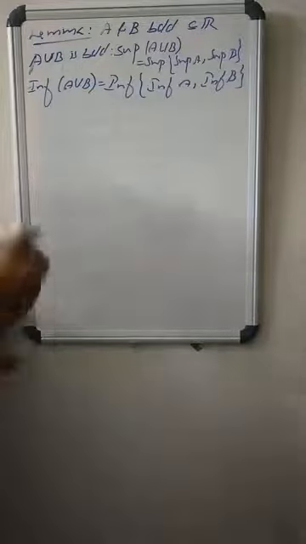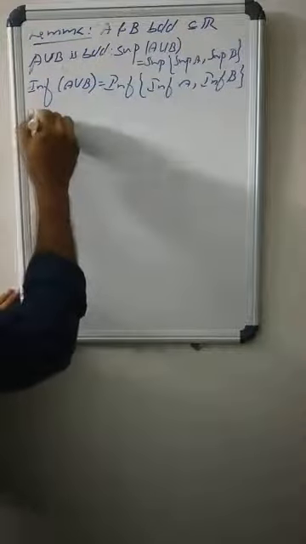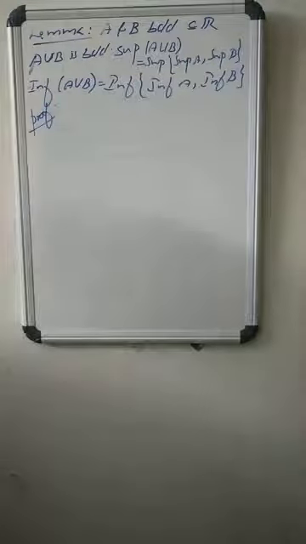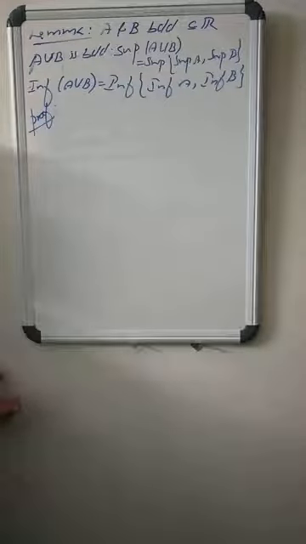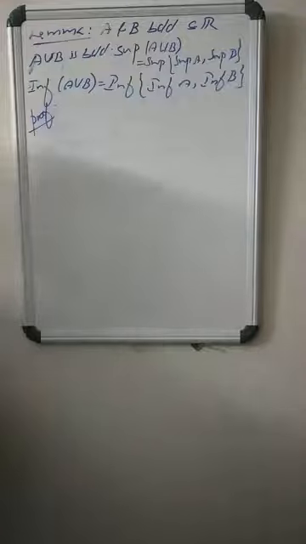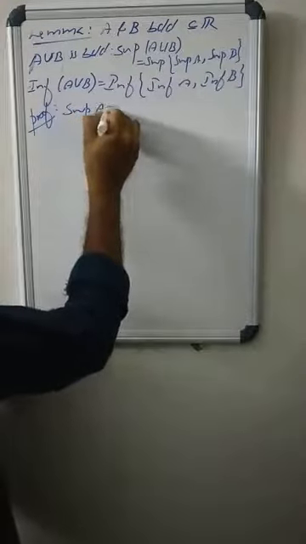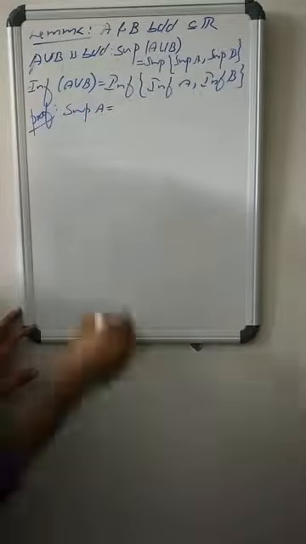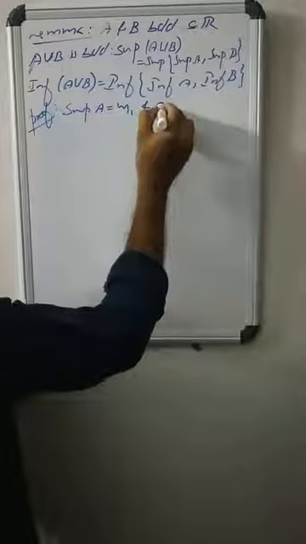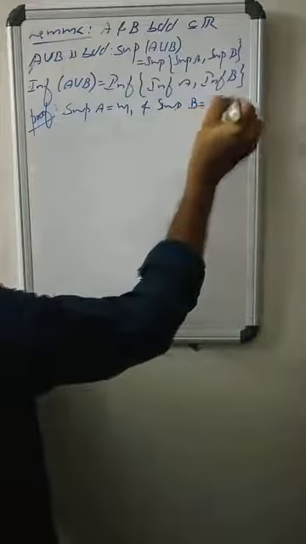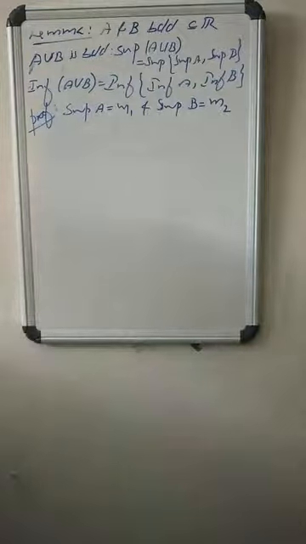This problem is solved by using the following arguments. Since A and B are bounded, A has an upper bound and a lower bound, so the supremum and infimum exist. Let the supremum of A equal m1 and the supremum of B equal m2. M1 and M2 are the suprema of A and B respectively.